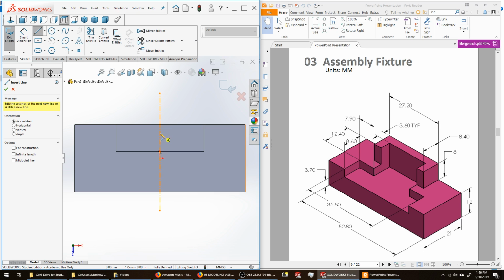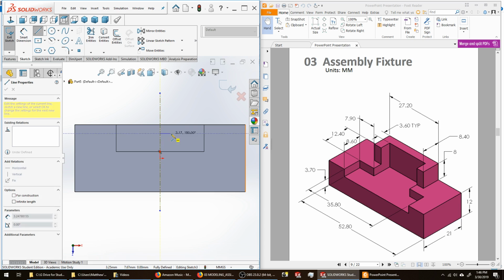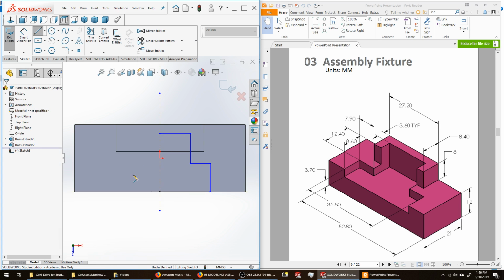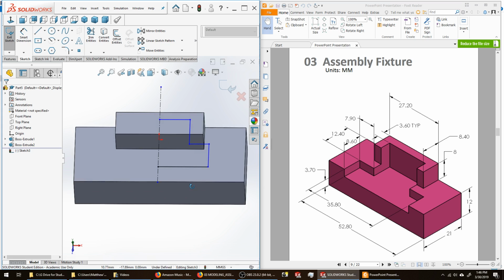I'm getting coincidence to my vertical construction geometry. And I'm just going to eyeball this shape in. And I'm just going to let that sketch be completed at that.